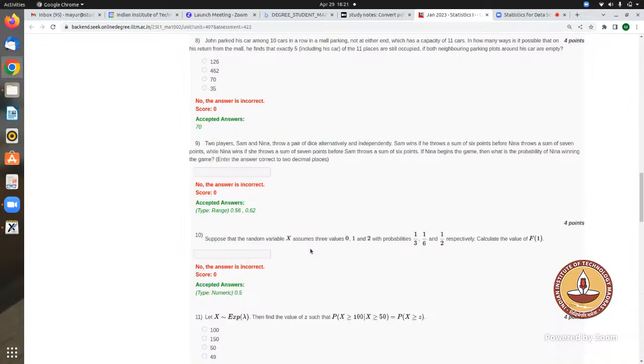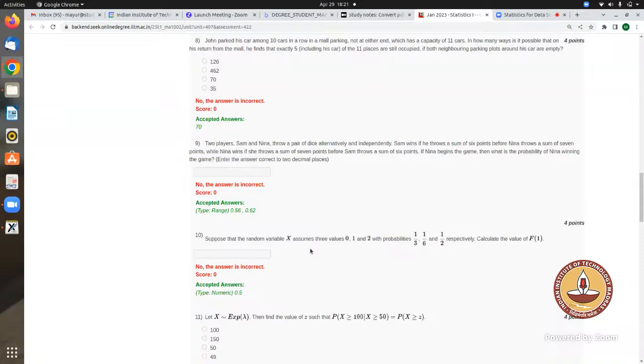So when someone throws a pair of dice, you'll have two numbers, right? On two different faces, and the maximum sum will be what? 12, right? 6 and 6, 12, and the minimum sum will be 2. So when you throw a pair of dice and you are interested in the sum of the numbers on the two faces, the sample space will become 2, 3, 4 up to 12, correct?